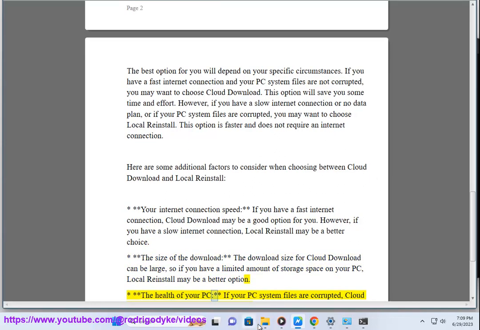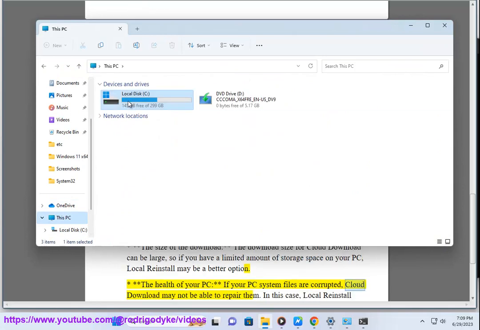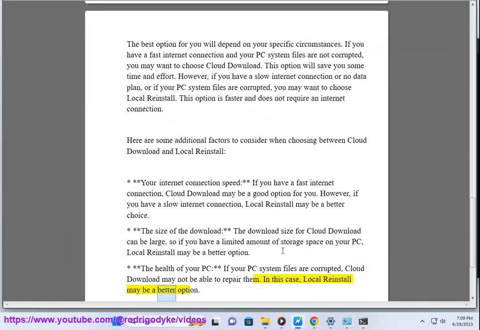The health of your PC. If your PC system files are corrupted, cloud download may not be able to repair them. In this case, local reinstall may be a better option.